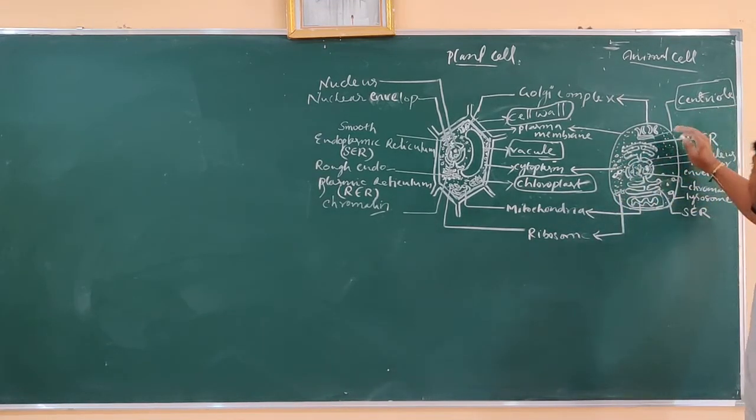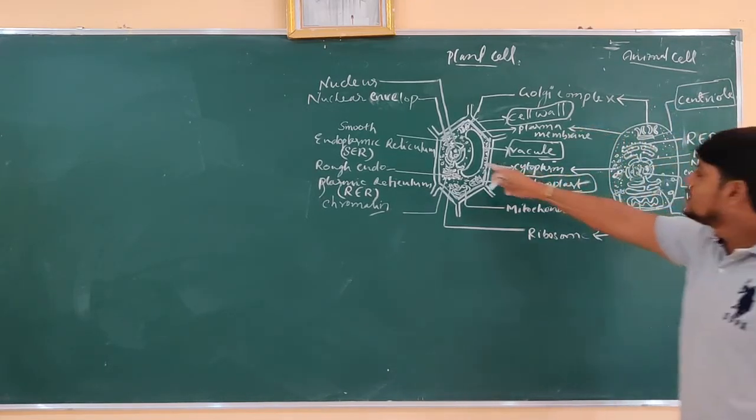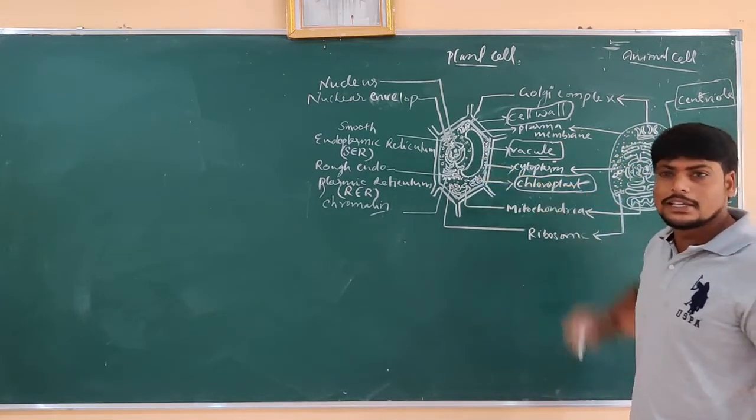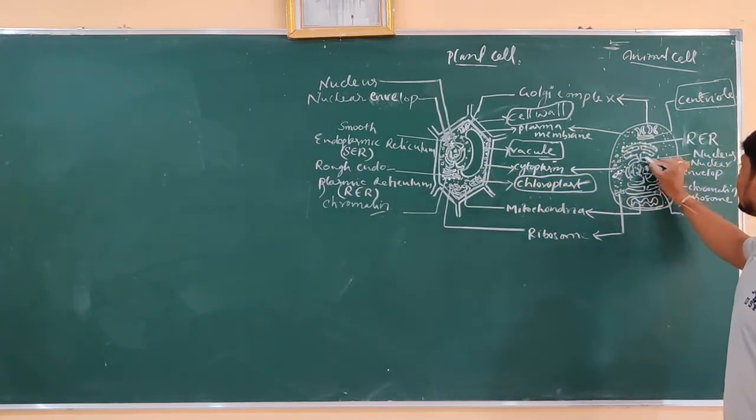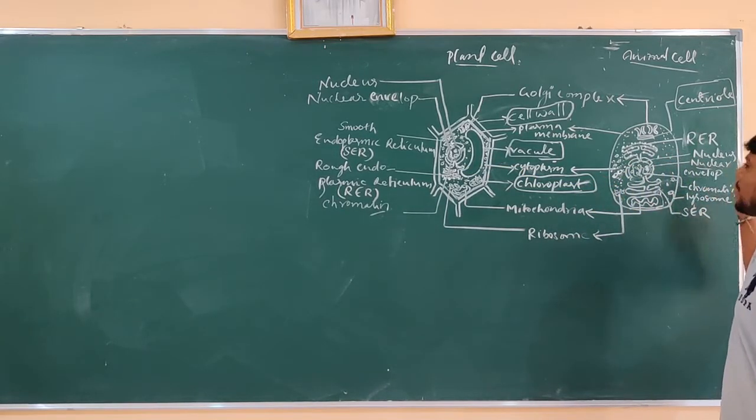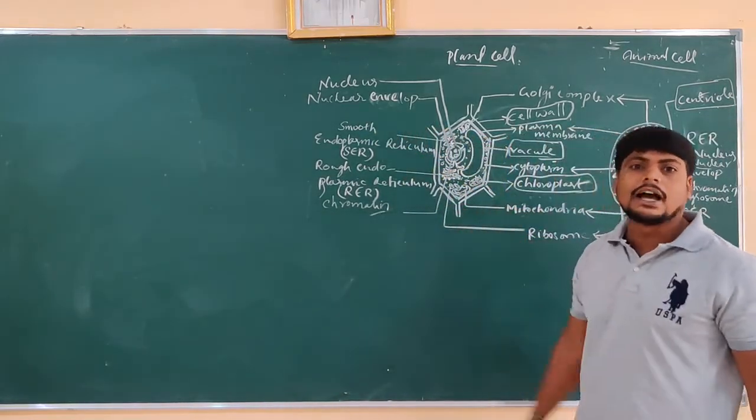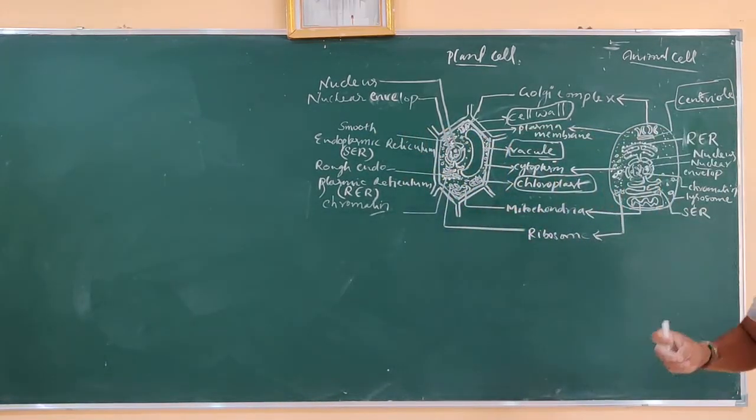So if you take an animal cell and a plant cell, the animal cell consists of a nucleus, and the plant cell also consists of a nucleus. The nucleus is surrounded by a covering called the nuclear envelope. The nuclear envelope is present here, and here also. The nucleus is covered by a membranous structure, and that is what is called the nuclear envelope.